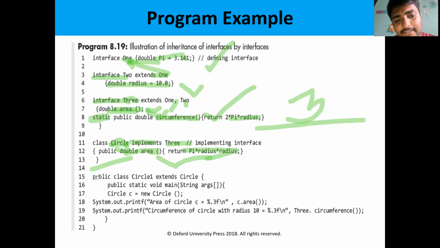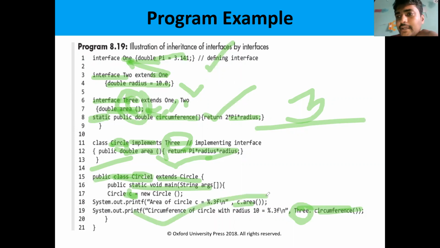Next I am creating another class, the main class, public class circle1, which extends the properties of circle. In the main method, I am creating an object C. By using this C, we can access C dot area or 3 dot circumference. Here 3 is the interface name, so 3 dot circumference. Circumference is defined in interface 3. Like that we can use the interfaces.